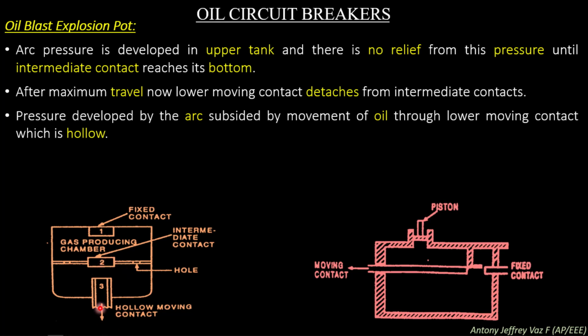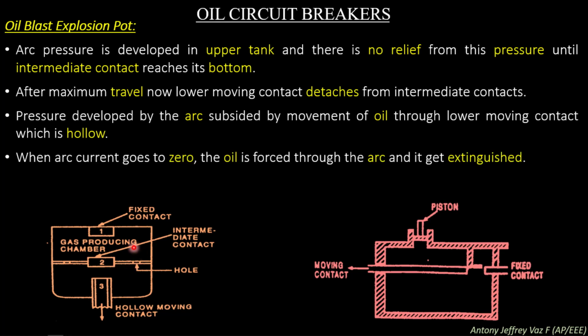So the oil which is carbonized in the chamber needs to be removed. This oil can be removed with the help of the holes present over here, and the newer oil will flow through the hollow moving contact, enter chamber 2 and pass to chamber 1.